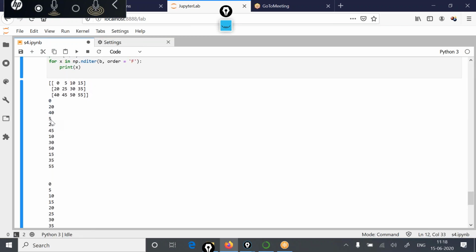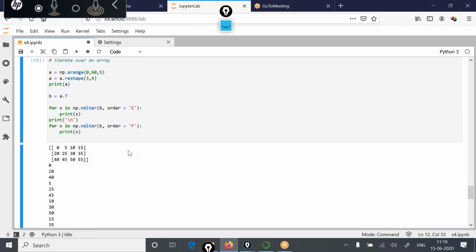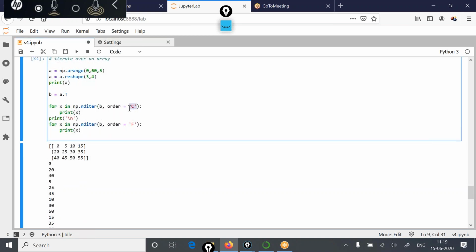So this one, 0 20 40, then 5 25 45, then 10 30 50, is a column major format. And this iteration, 0 5 10 15 and 20 25 30, is a row major format. So this is how these arrays are treated in the C programming language and in the Fortran programming language.